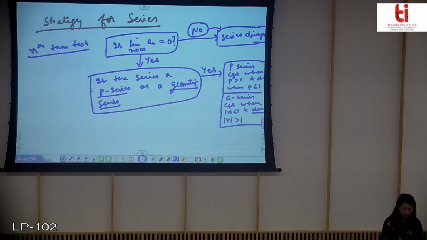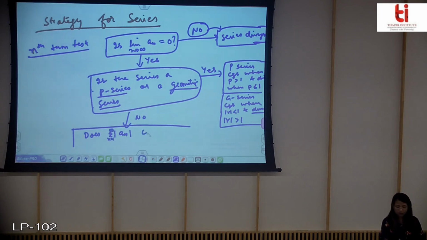And now if you see that it doesn't look like a P series or a geometric series, then what you need to find out is whether the series of mod of a_n, the series with all positive terms, converges. Now how will you check this?